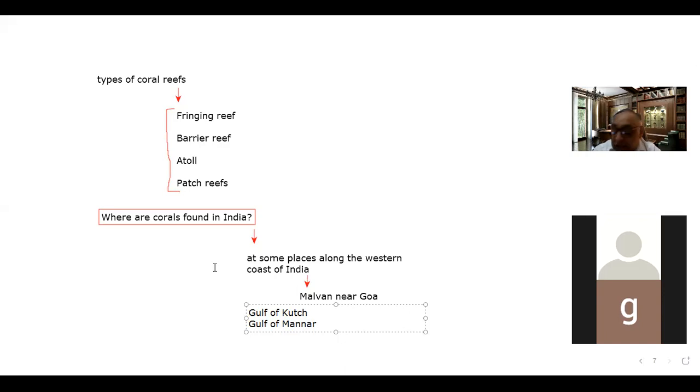So Gulf of Kutch, Gulf of Mannar, it is found there, and then it is found in the Andaman and Nicobar Islands. And then it is found in Lakshadweep, because Lakshadweep are the coral islands. So you know, Lakshadweep are the coral islands. So that means these are the areas where the corals are found in India.